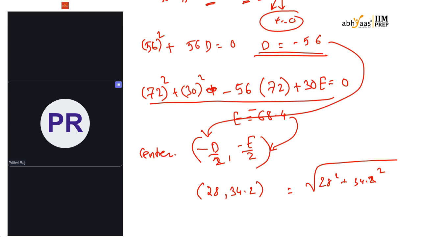Here the problem will be difficult, not because of its formation, but because of its numericals. So we have to be fast with the squares and everything. After solving that, we'll get 221 by 5 as the answer.